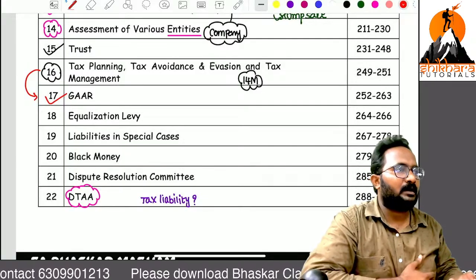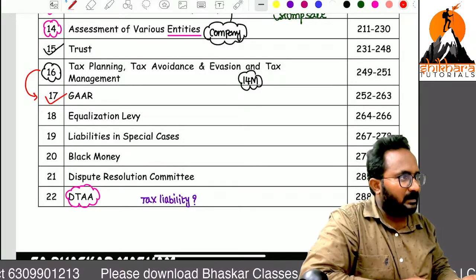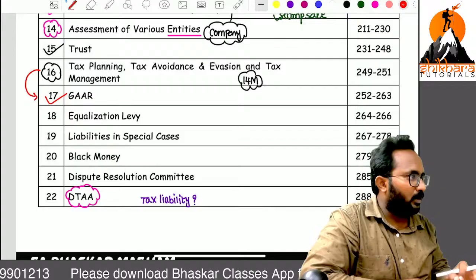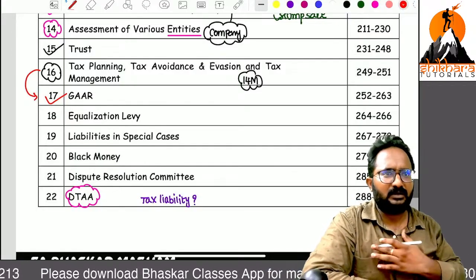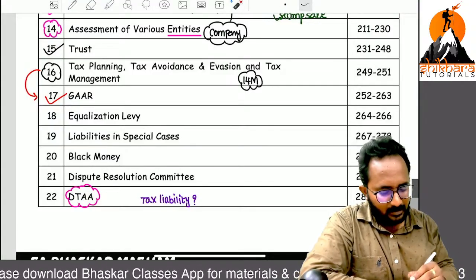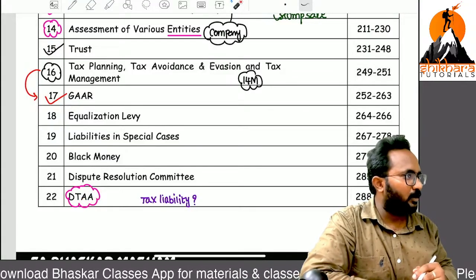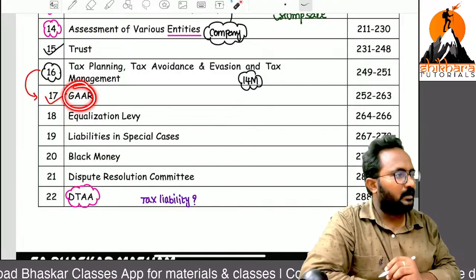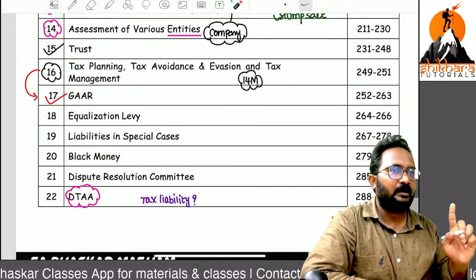One more chapter, GAR. GAR means General Anti-Avoidance Rules. Okay, don't think about it. I will tell you again. DTA means what? Double Taxation Avoidance Agreement. Like we have a GAR, General Anti-Avoidance.